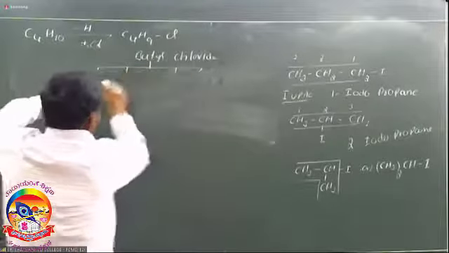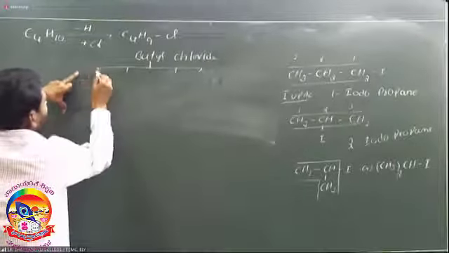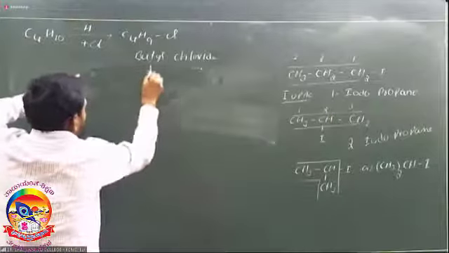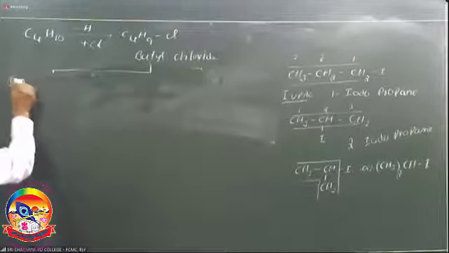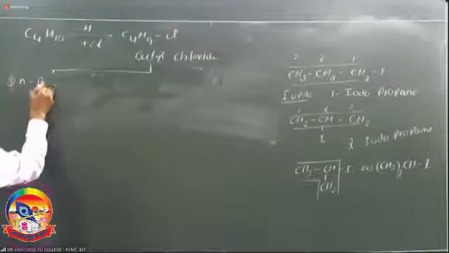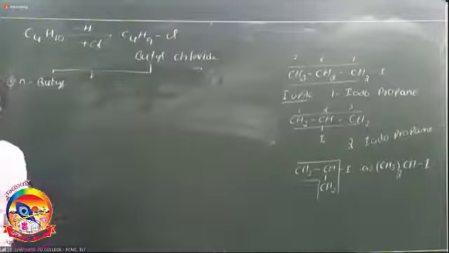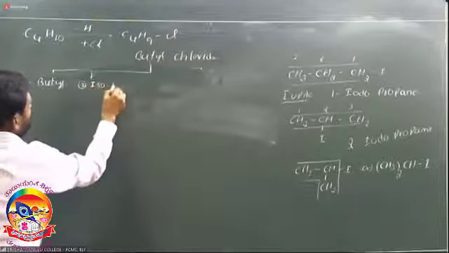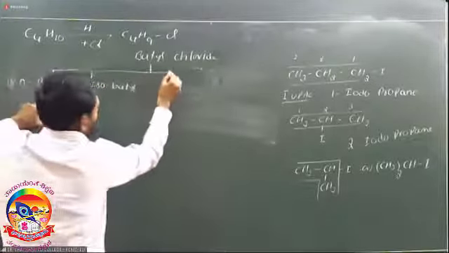Butyls are how many types? Four types. First one is N-butyl. Second one is isobutyl. So N-butyl chloride, isobutyl chloride.